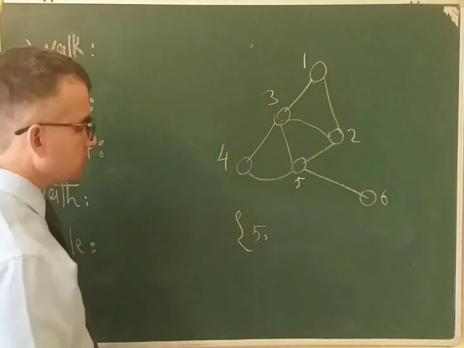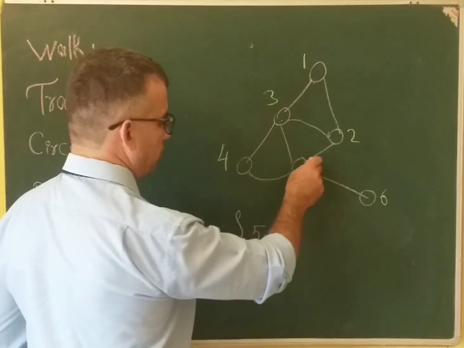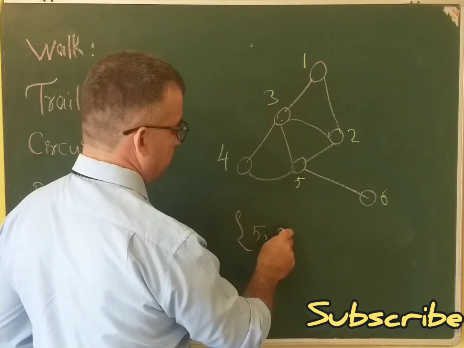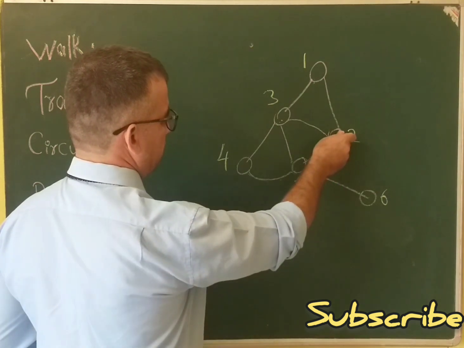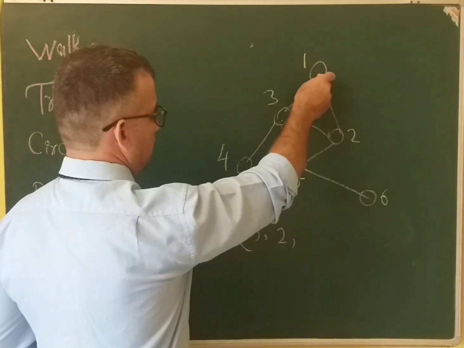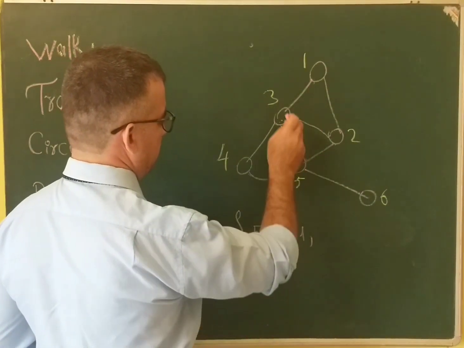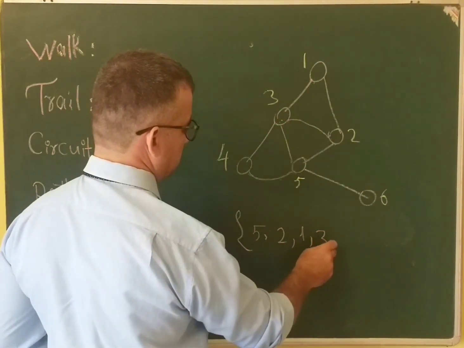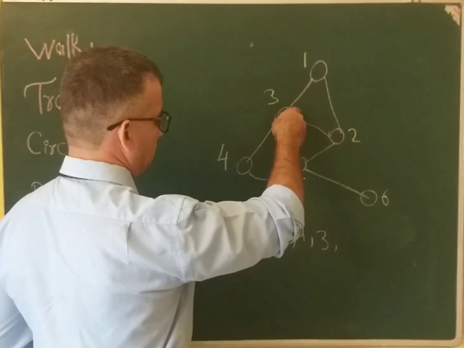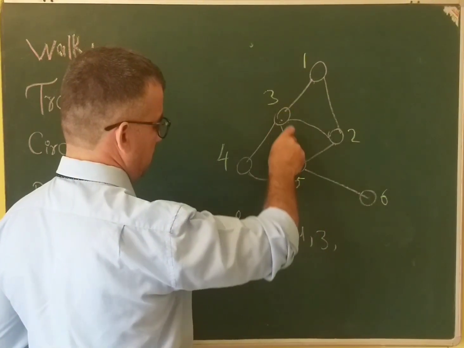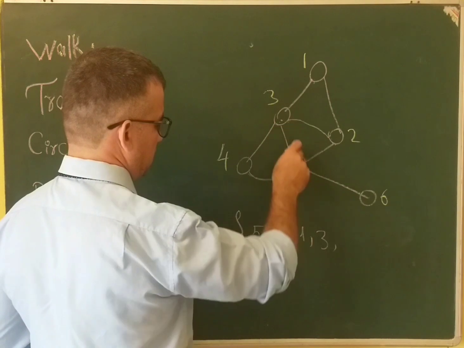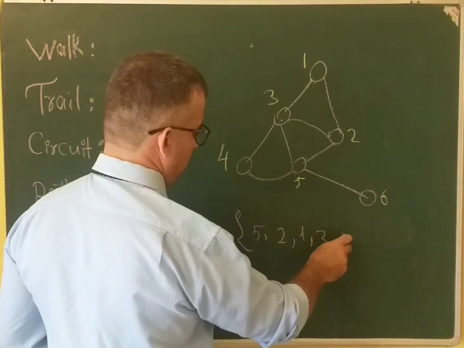Now I consider vertex number 5 as the start vertex. I am moving from here to vertex 2, and from vertex 2 I come to vertex 1, and from vertex 1 I can come to vertex 3, then we can go to vertex 5.